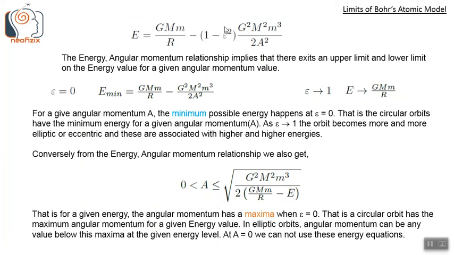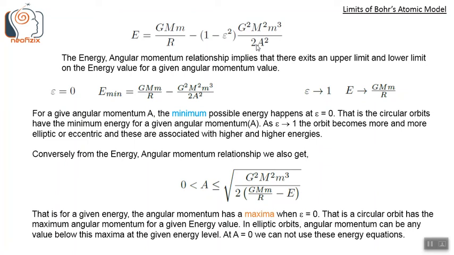So this equation equals GMM by R, where GMM by R is like the binding energy B naught we saw earlier, minus 1 minus epsilon square, epsilon square into G square M cube by 2A square. So this is the general ellipse equation relating energy and angular momentum of the orbit. This relationship implies that there exists an upper limit and lower limit on the energy value for a given angular momentum A.